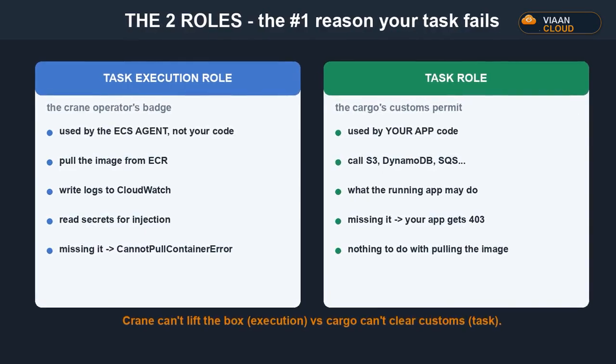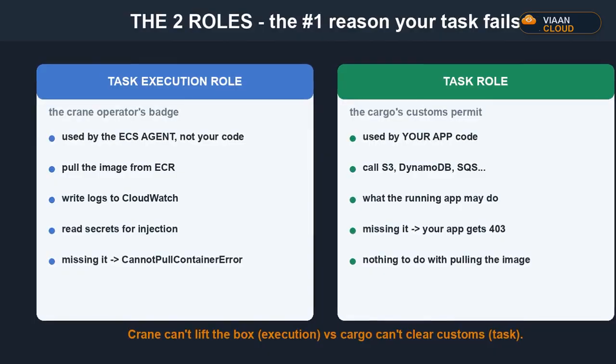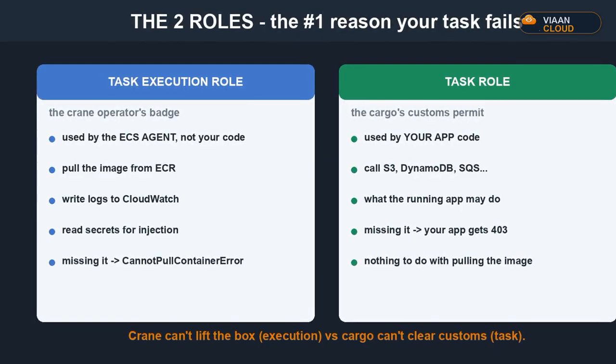Back to those 2 roles, but now the security view. The task role, your app's badge, should be scoped to exactly what it touches. This one bucket, this one table, never star, never full access. Because if your app is ever breached, the attacker gets exactly those permissions and nothing more. The execution role, likewise, only the specific secrets it needs to inject. Least privilege isn't paranoia, it's blast radius control.